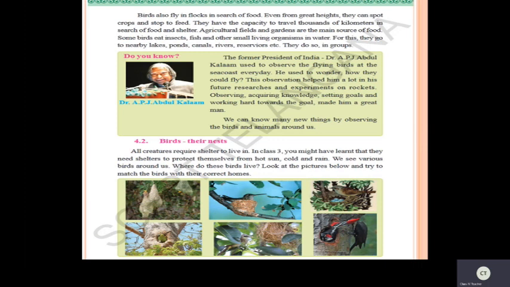Now we have studied about the "Do you know" column. Yes children, what have we studied? The former President of India, Dr. APJ Abdul Kalam, used to observe the flying birds at the sea coast every day. So what have you learned from Dr. APJ Abdul Kalam? Yes, you have to observe, you have to acquire knowledge, and also setting goals and working hard towards a goal is very important so that you will become a great man.